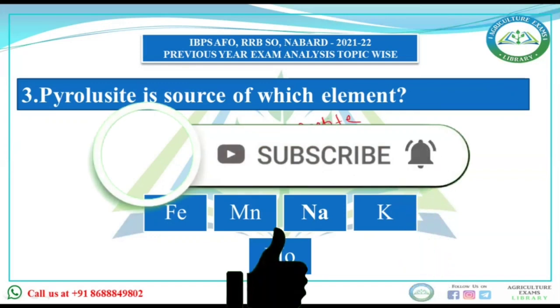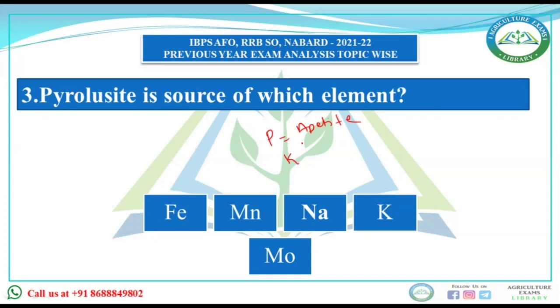Potassium, biotite. Calcium, dolomite. Boron, tourmaline. Molybdenum, olivine. And manganese, pyrolusite. So pyrolusite is the source of manganese.